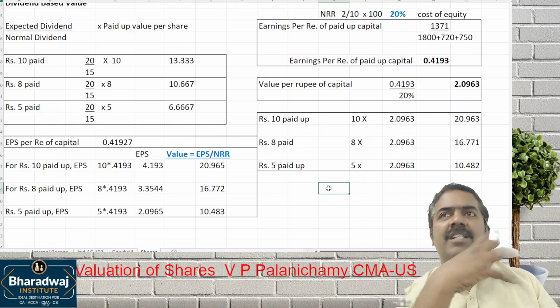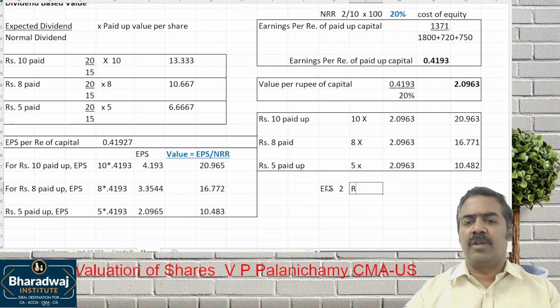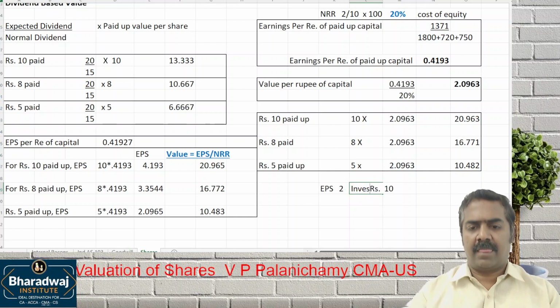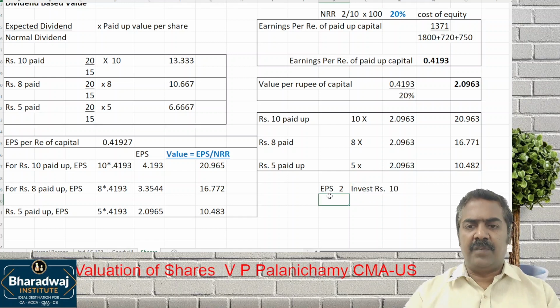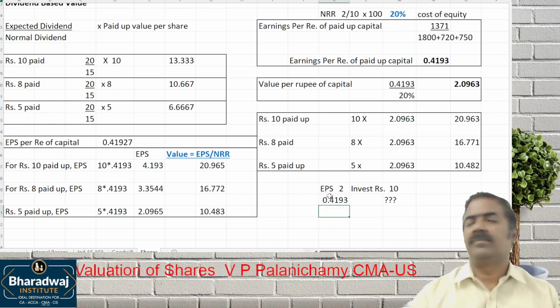If these formulas are difficult, there is another method, very simple. If EPS is 2 rupees, how much are you ready to invest? 10 rupees. Here, if EPS is 0.4193, how much are you ready to invest? You can do cross multiplication also.